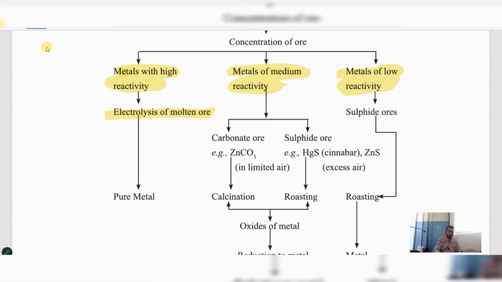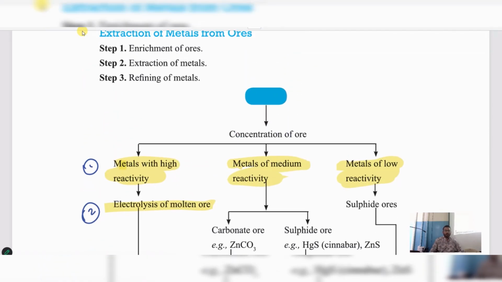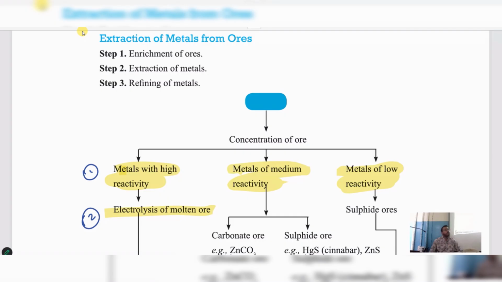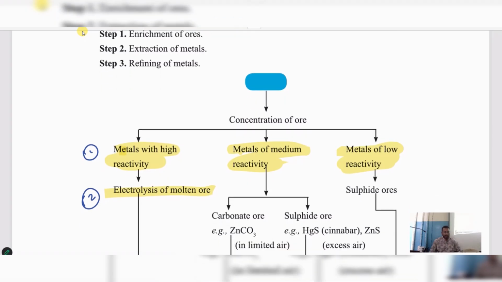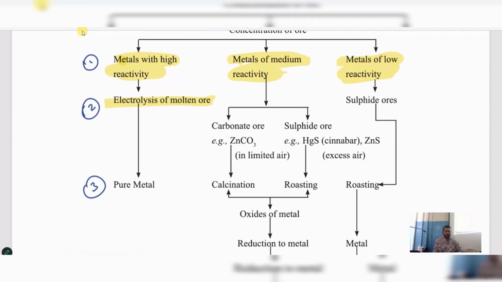Excuse me. I said 3 points we follow. This is step 1, this is step 2, and this is step 3. Clear? Remember here step 1, enrichment of ore. Step 2, extraction of metal. How do we extract highly reactive metals? By using electrolysis we are going to extract. And how are we refining that metal? We get that pure metal. That is the refining. Okay.